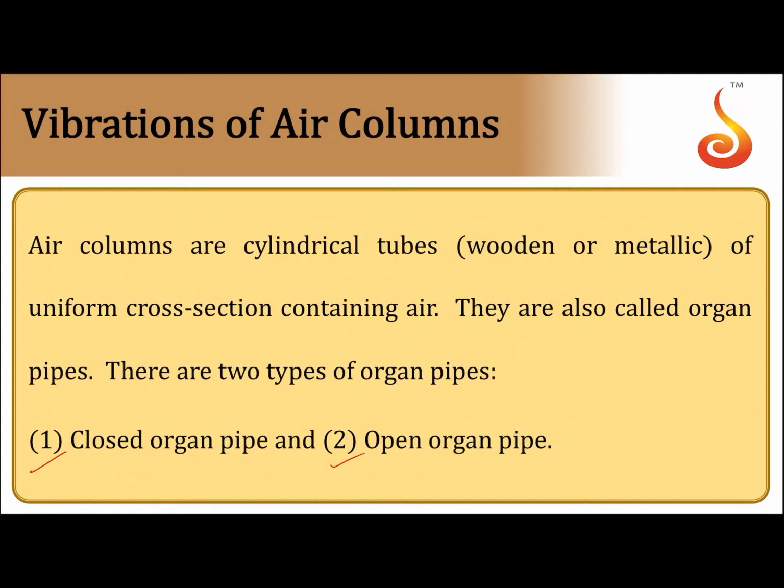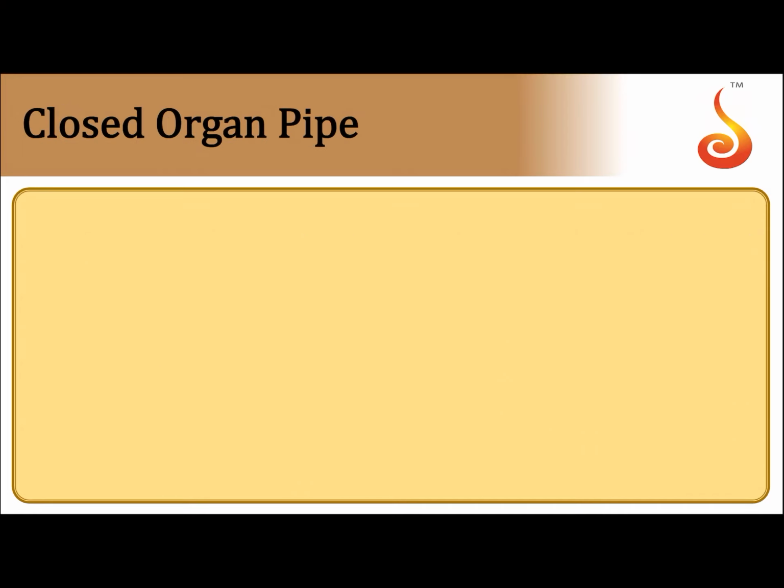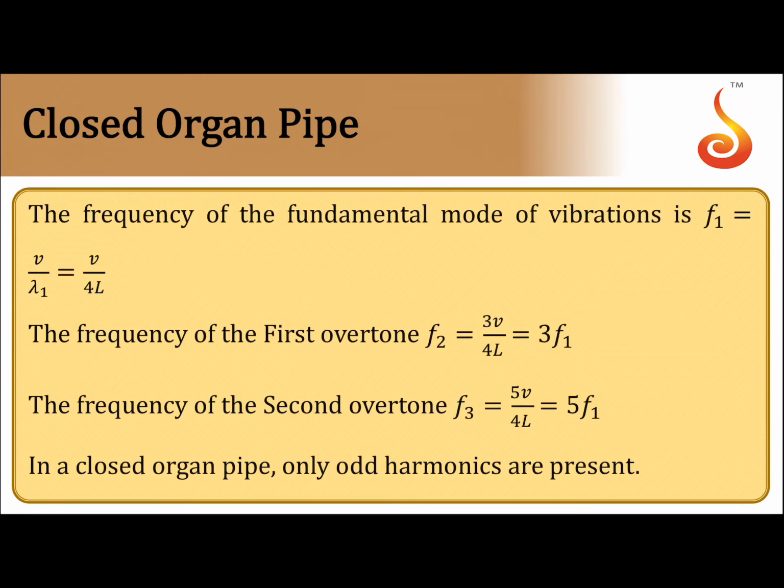A closed pipe is a pipe which is closed at one end. An open pipe is one which is open at both ends. If we consider a closed organ pipe, the smallest frequency you can produce is v by 4L, where L is the length of the pipe. That is called the fundamental frequency. The frequencies higher than that are called overtones.